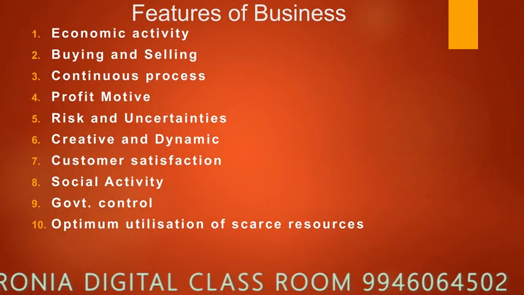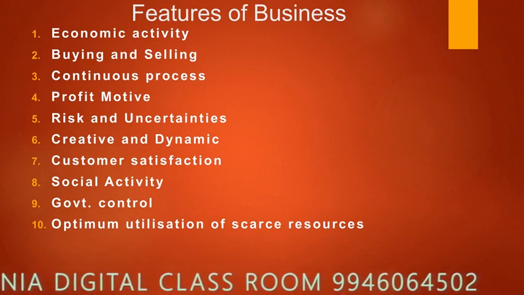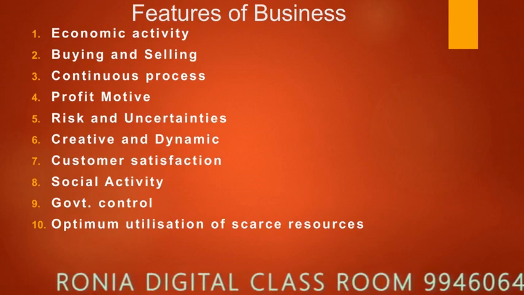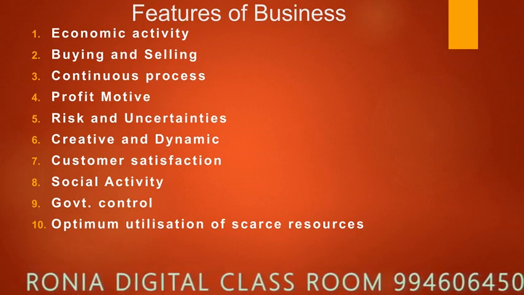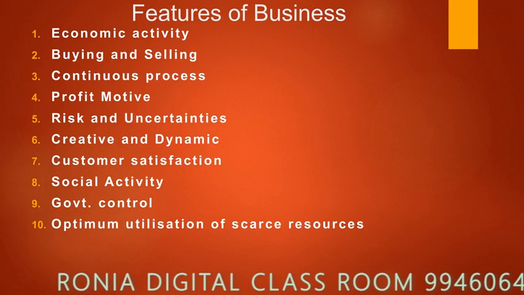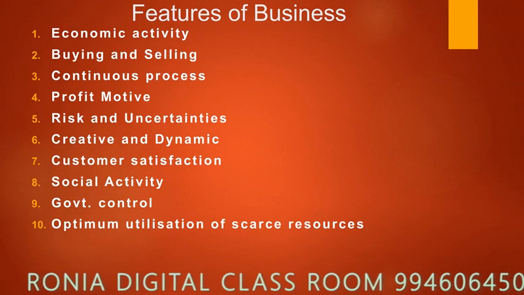Moving on to the main features of business. I said it's an organized activity. It involves purchase and sale of goods and services. It is a profit motive activity. And there are some other major features too. Business involves a continuous process. Suppose we are selling our old cycle for rupees 500. We are getting the income rupees 500. But whether it is a business, no. But if it is a business, he should have a showroom. He should have a lot of cycles, a variety of cycles from where the consumers or the buyer can select from the cycles. So it's a continuous process. It should not be a random one. And another feature is it is under the control of government.